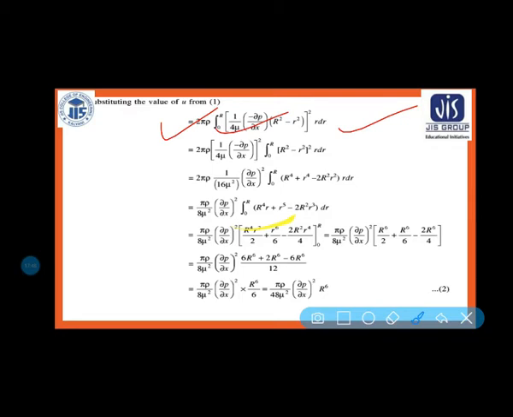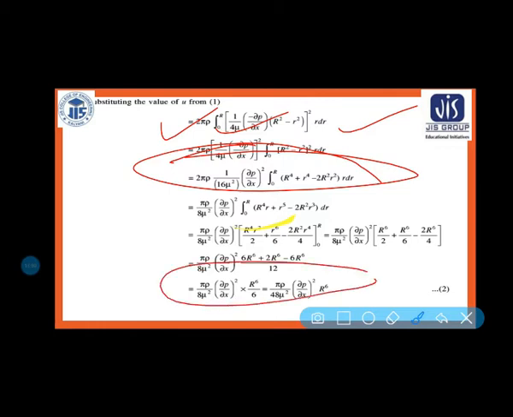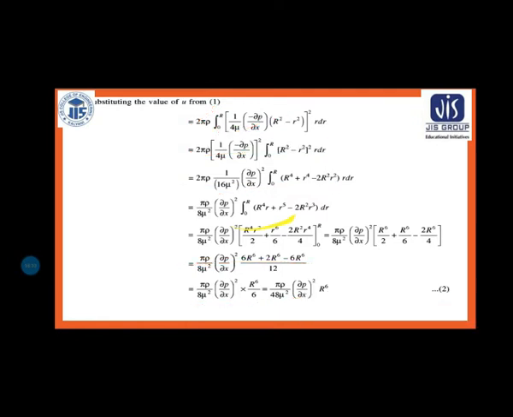So ultimately this is the equation. After integration you will be getting this type of equation: pi rho a by 48 mu square, del p by del x whole square, into r to the power 6.